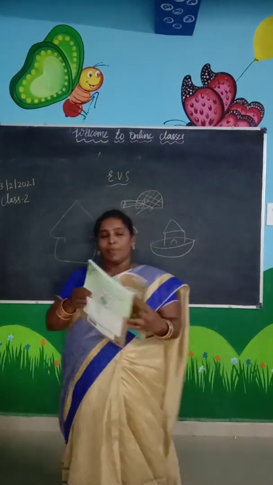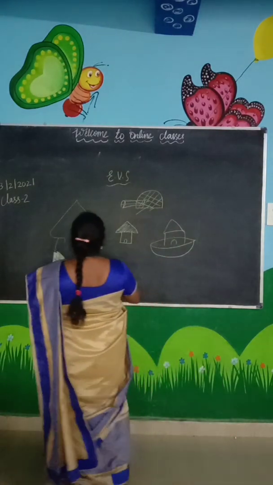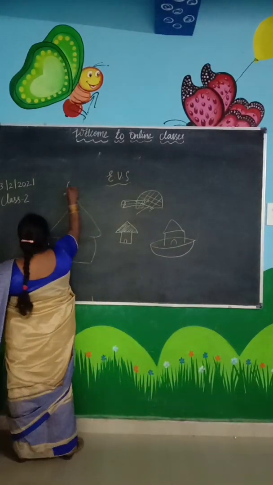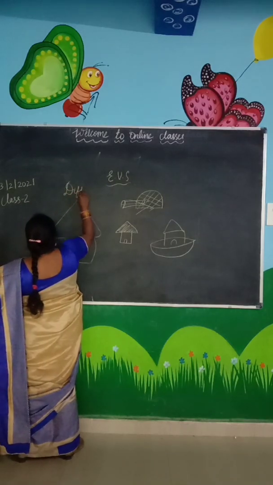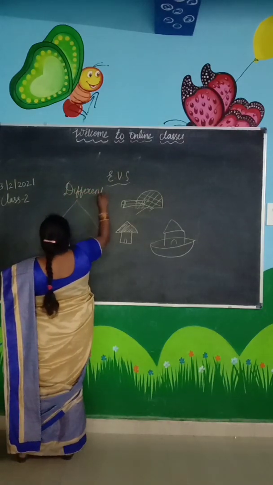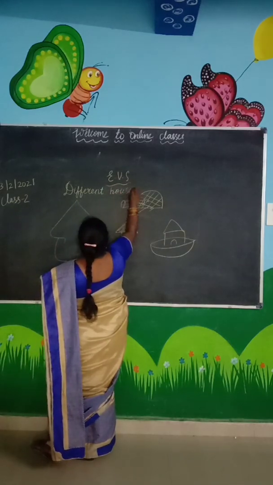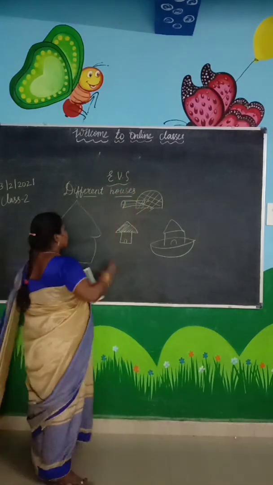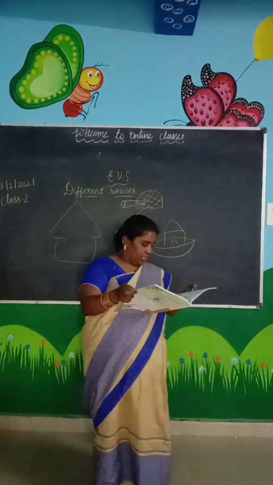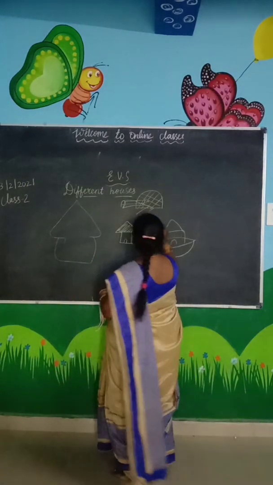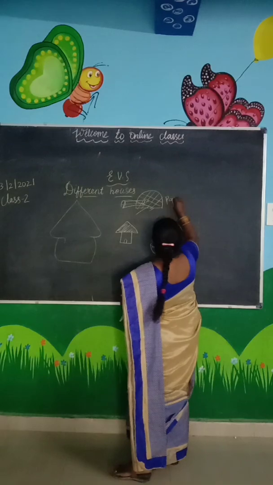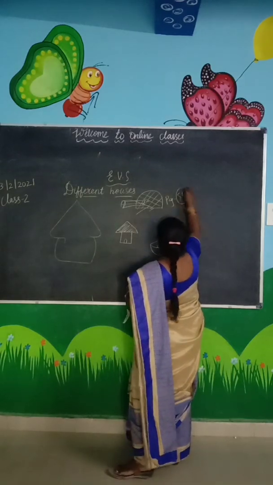So today our topic is different houses. Let us discuss the different houses. Page number 54, open page 54.